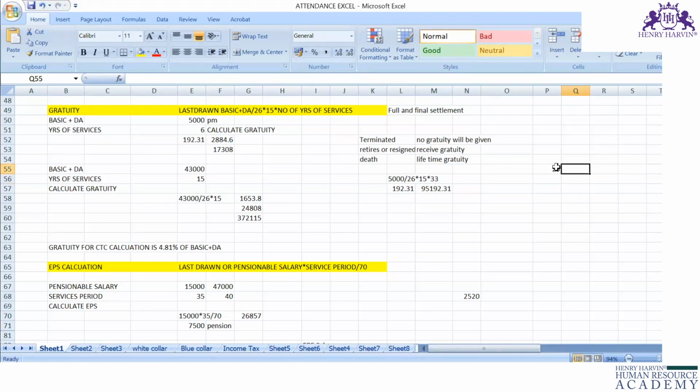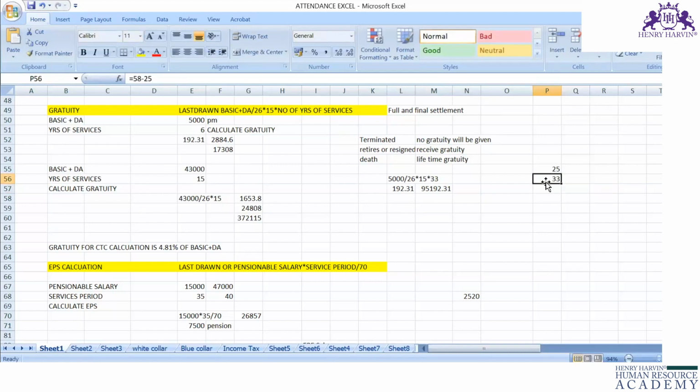The employee age is 25 when he joined your organization. So you have to take the employee's age at the time of joining, 25, and subtract it from the retirement age, 58. The retirement age is 58, so 58 minus 25 is 33.